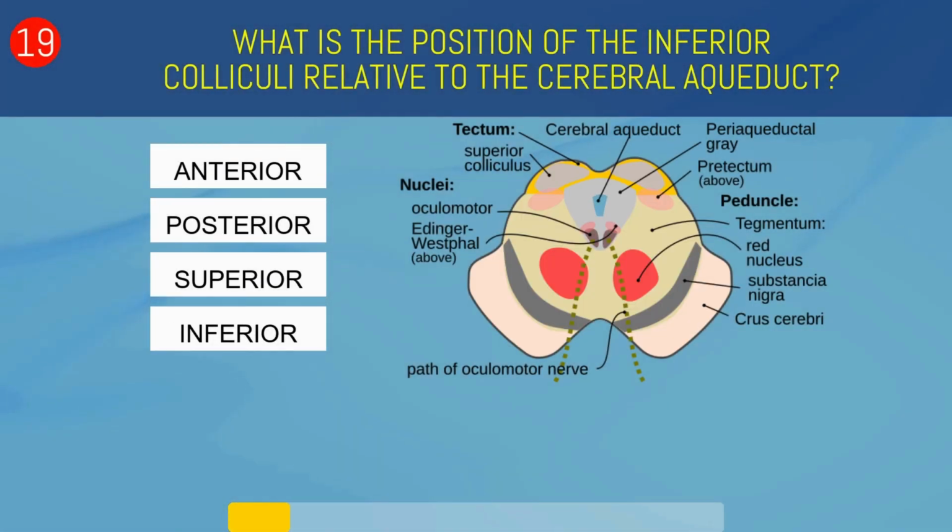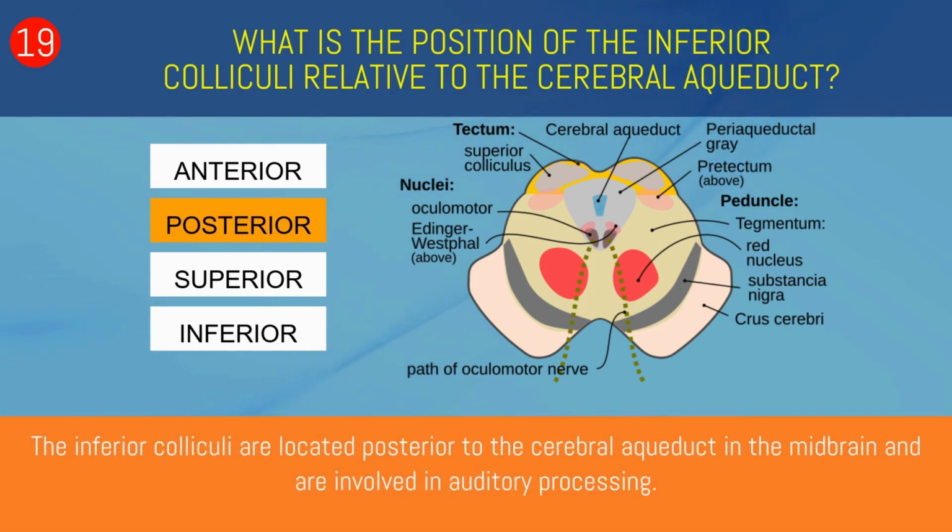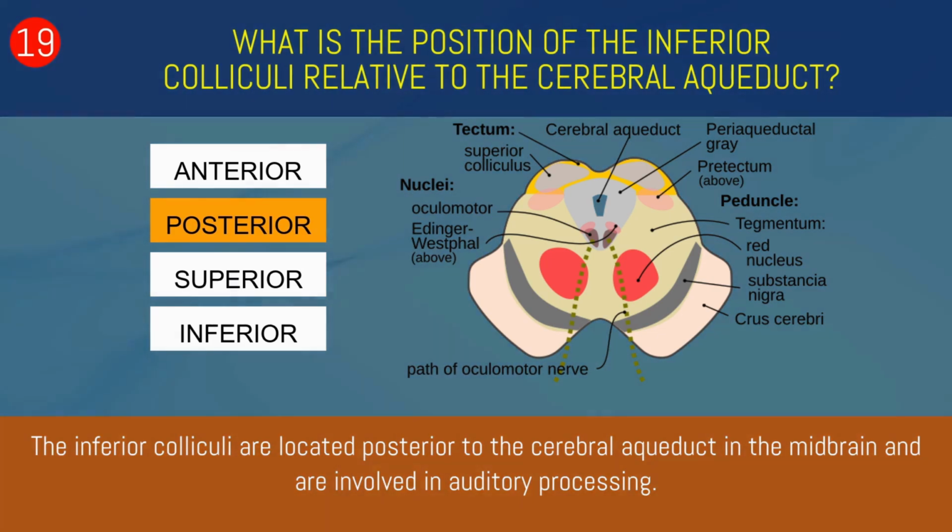What is the position of the inferior colliculi relative to the cerebral aqueduct? Anterior, posterior, superior, or inferior? Posterior. The inferior colliculi are located posterior to the cerebral aqueduct in the midbrain and are involved in auditory processing.